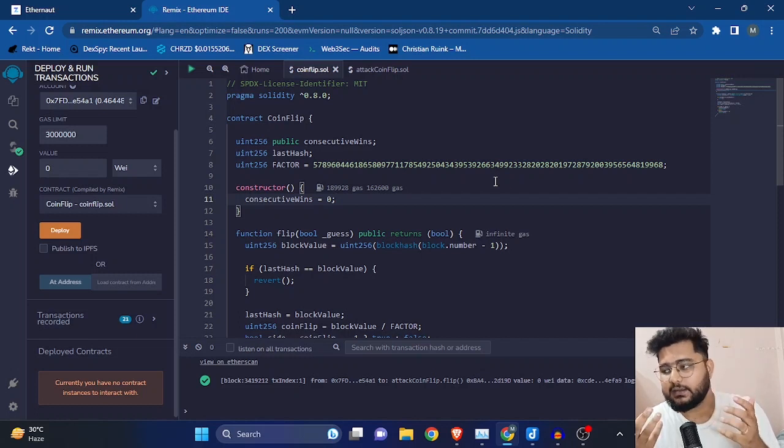If there is a casino that says you'll win $1 million if you guess a random number correctly, but there is some guy from the casino who already knows the number, he can guess it correctly, right? So the random number is generated by a centralized entity, not a decentralized one. And the whole concept of Web3 is decentralization.